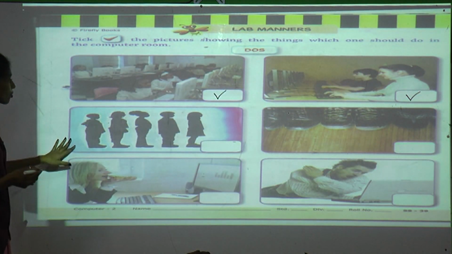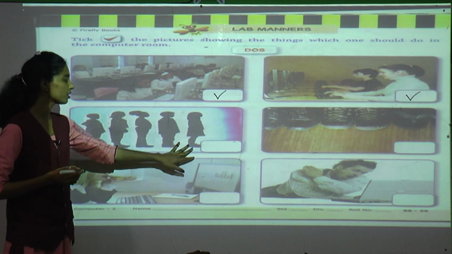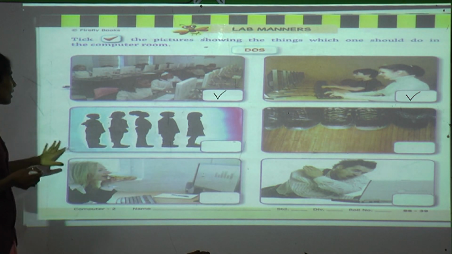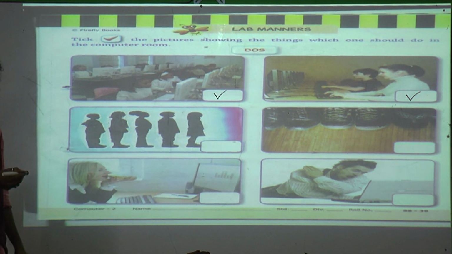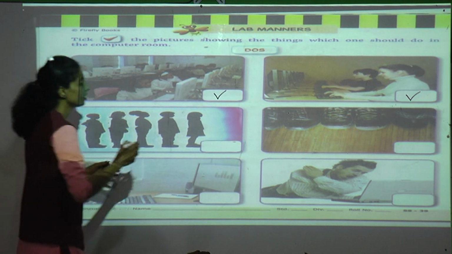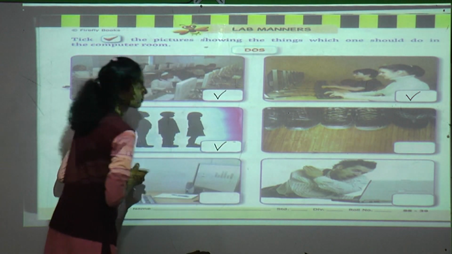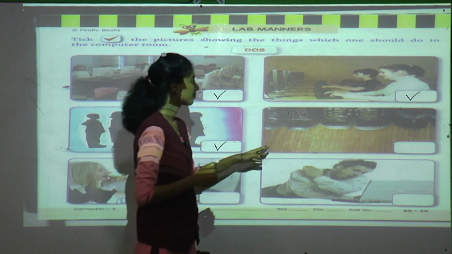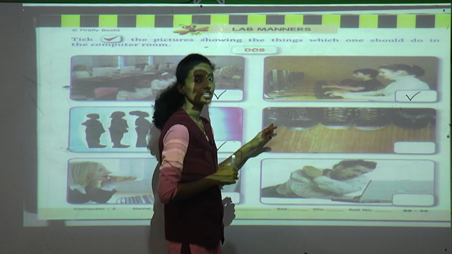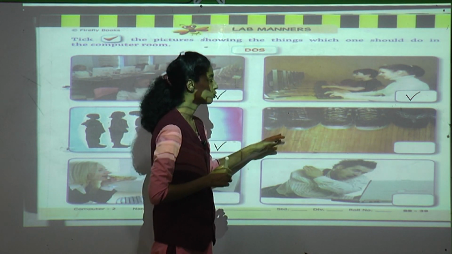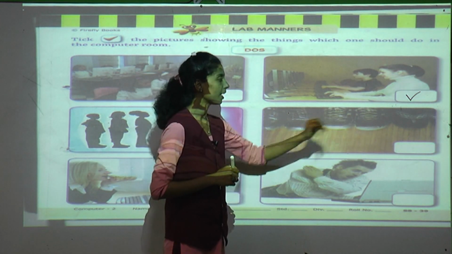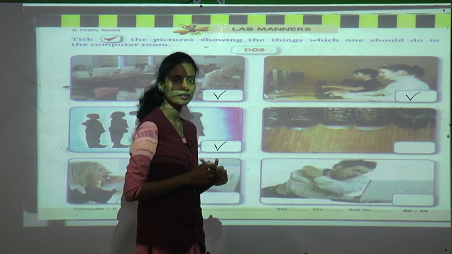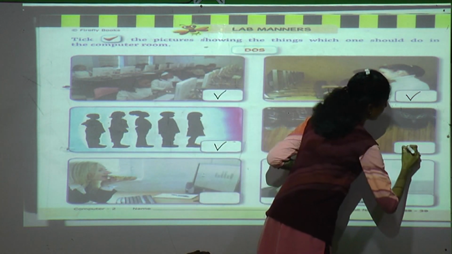What is the third number picture showing? When they are going to the computer lab, they are going in a proper line and keeping distance between them. Then is it a good thing or a bad thing? Yes, it is a good thing. Then we will tick over here. Next one. When they are going into the computer lab, they are keeping their shoes outside and in one proper line. Then is it a good thing or a bad thing? Good thing. Then we will tick here.